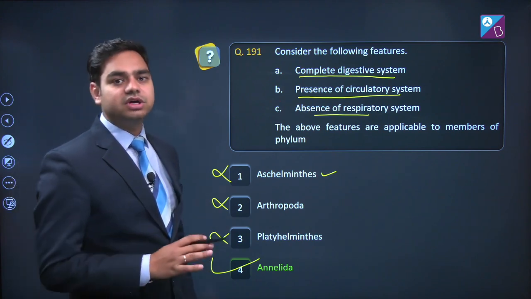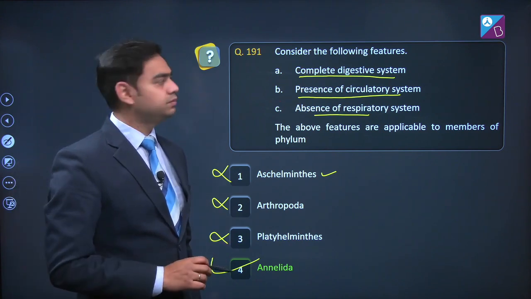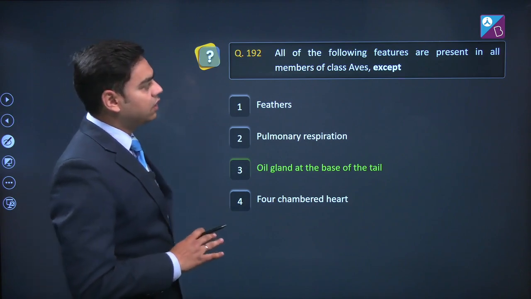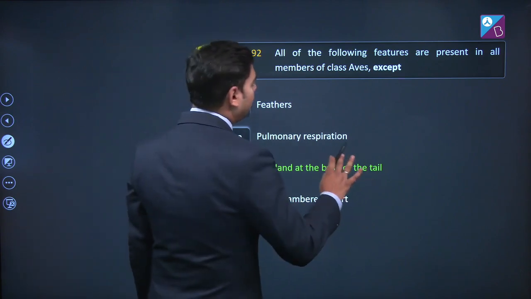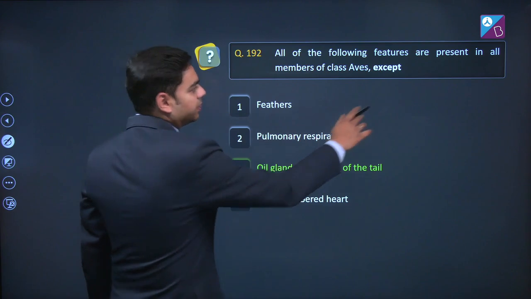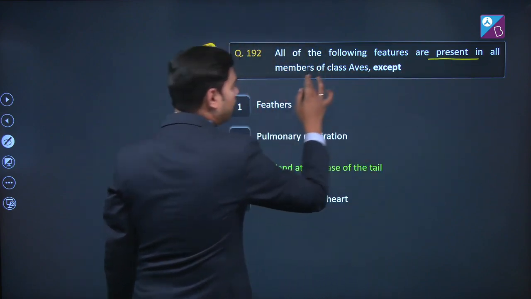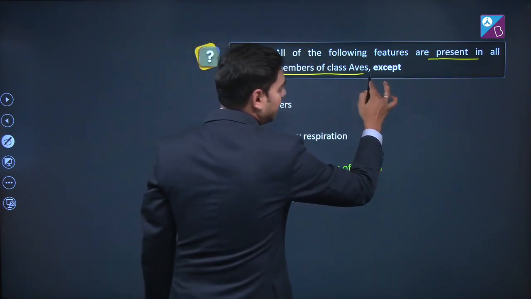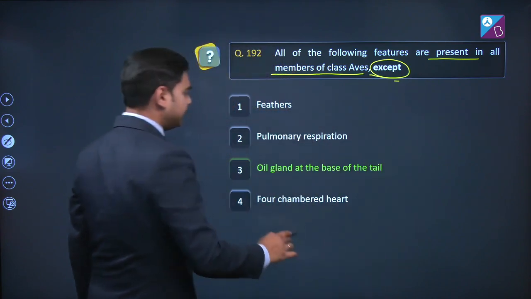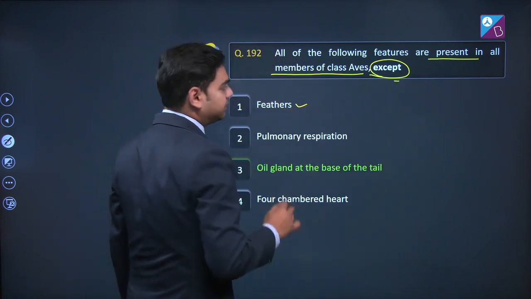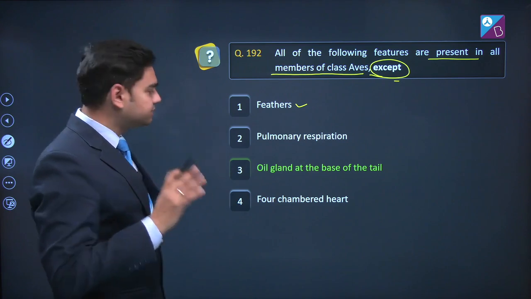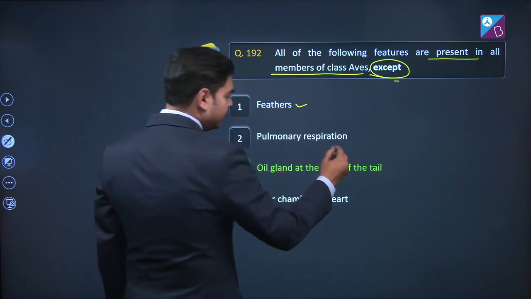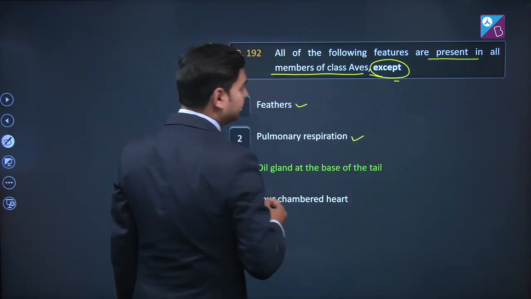Let's move to question number 192. All of the following features are present in all members of class Aves except. First, feather. Yes, feathers are present in all Aves. Second, pulmonary respiration is again present in all Aves.